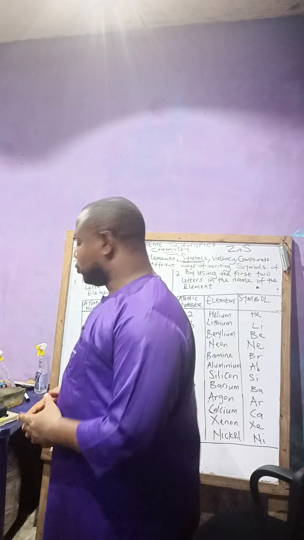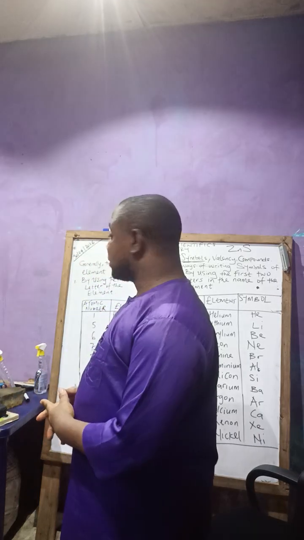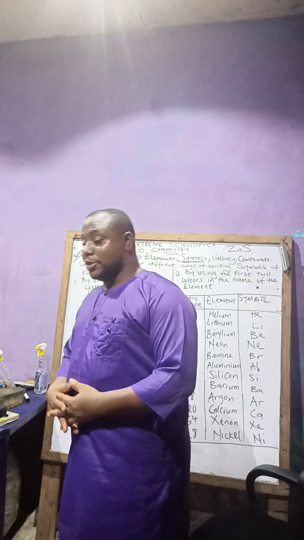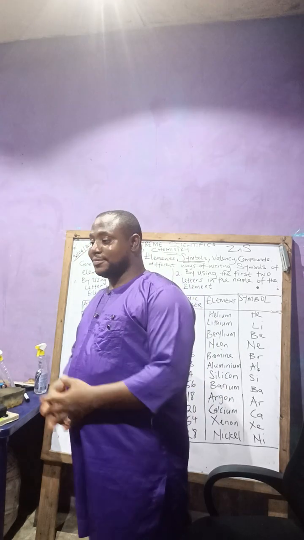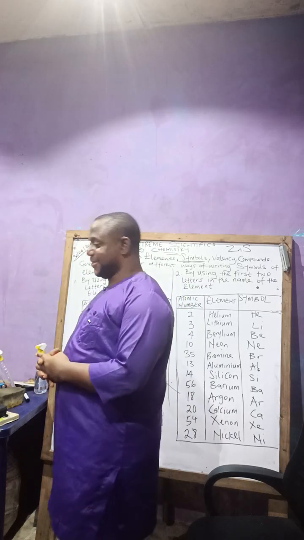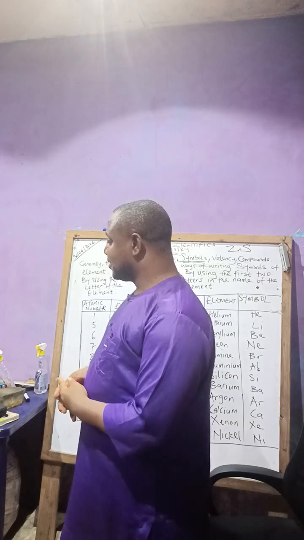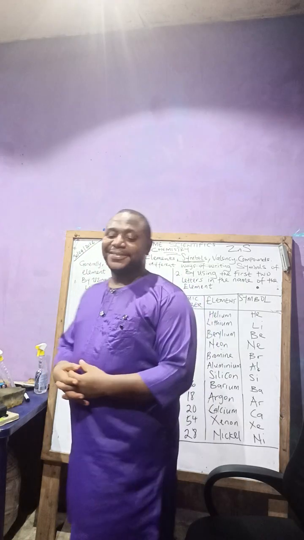I will stop here. If there's any question, please ask. In the next class, I will continue from number 3 and number 4. Any question? You better be asking questions.